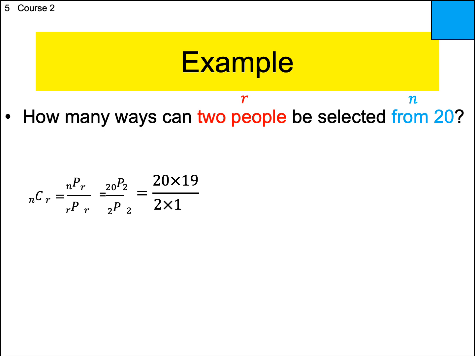I'm going to multiply straight across. 20 times 20 is 400. 20 less than 400 is 380. So 20 times 19 is 380 over 2. Divide by 2. And we get, holy cow, 190. Think about that. In our class, around 20 people, there are 190 different ways that I can choose 2 of you. That's a lot of choices. If we had done this for permutations, it would be a whole lot more.